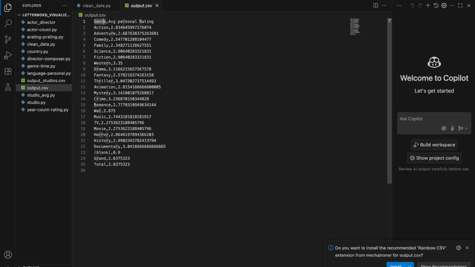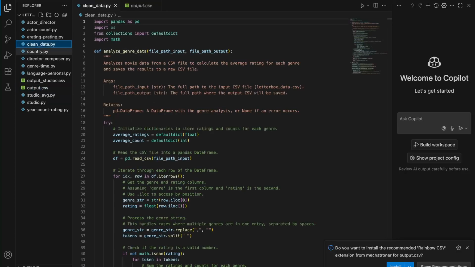Let me pull up the code. He took the average rating for each movie and attributed that to each movie's genre, if that makes sense. And then he got rid of repeats.